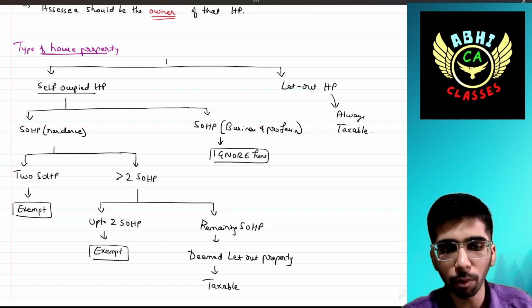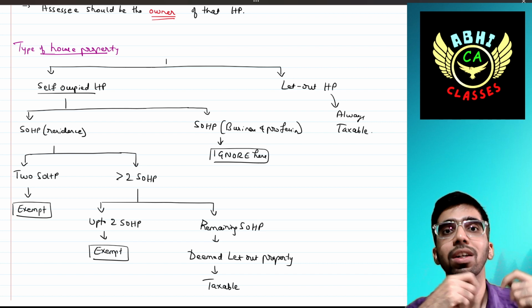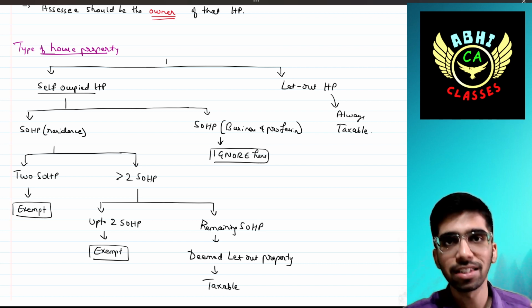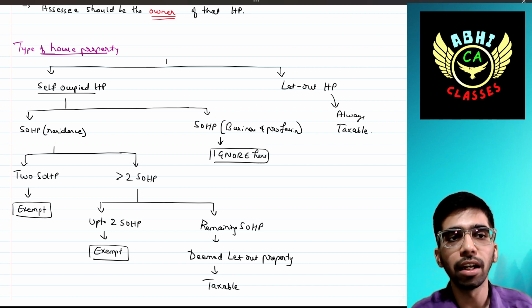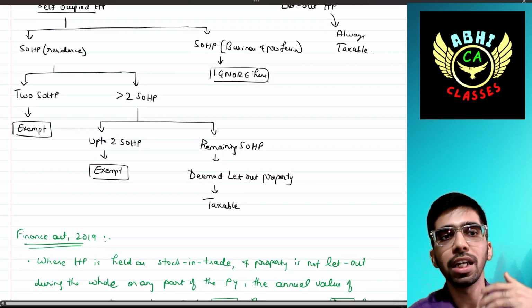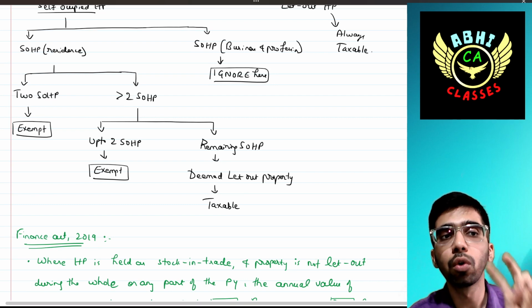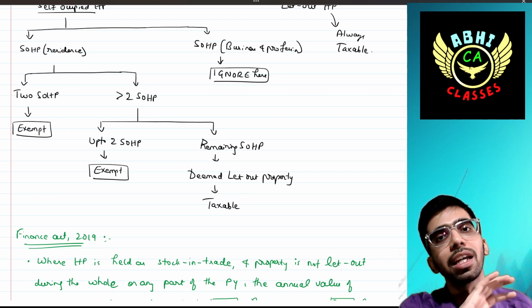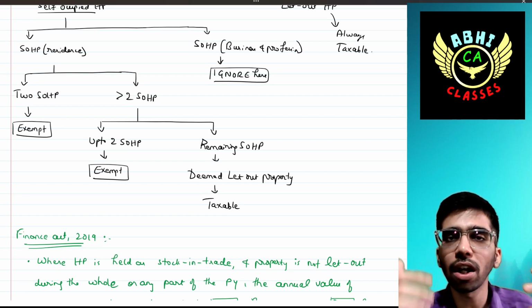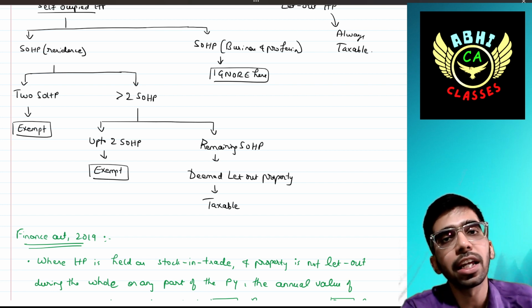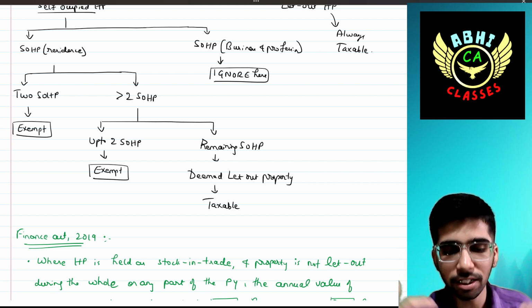If the self-occupied house property is utilized for his own residential purpose, then up to two house properties the income is nil, because there is no income generated in that, as he is only residing in it.